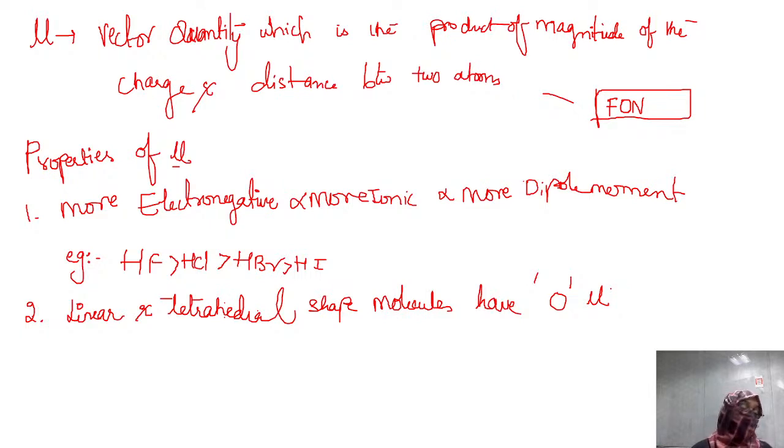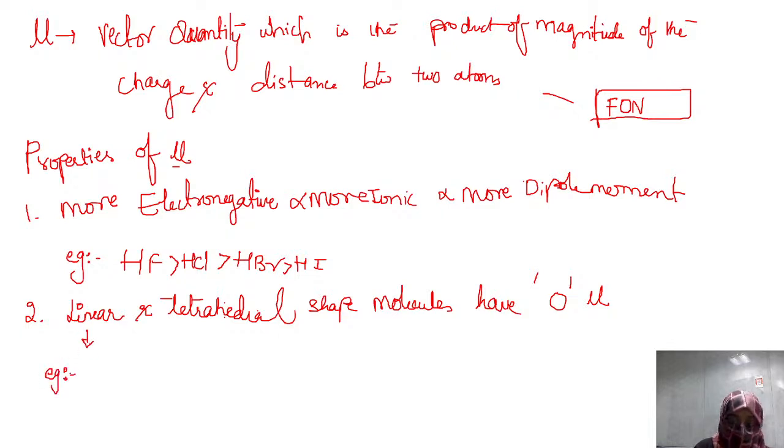How do we know the molecule is linear or tetrahedral? Don't worry, in the next part of this chapter, chemical bonding and molecular structure, you will be able to learn the shapes of all compounds. We'll study the trick to know which compound is linear, which is tetrahedral, which is trigonal pyramidal, all the shapes. But as of now, remember, a molecule with linear or tetrahedral shape definitely will have zero dipole moment. Let's see the examples for this, starting with linear shape.